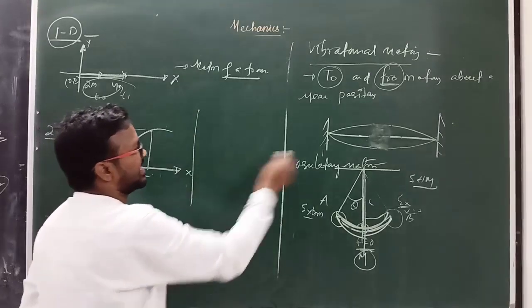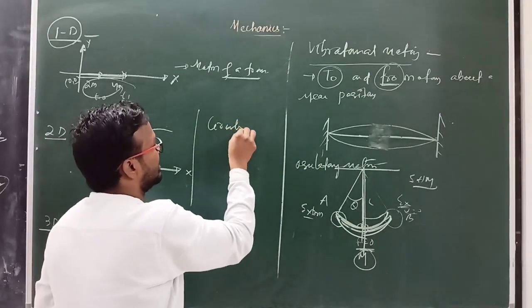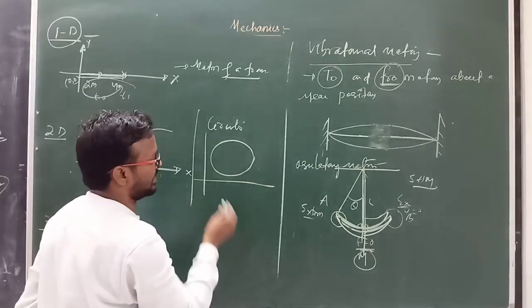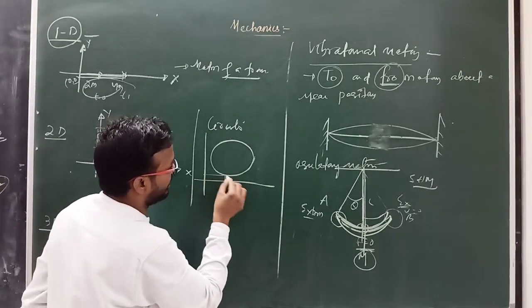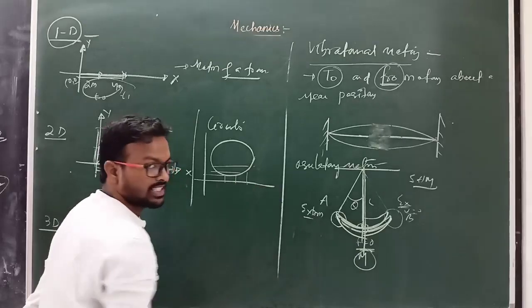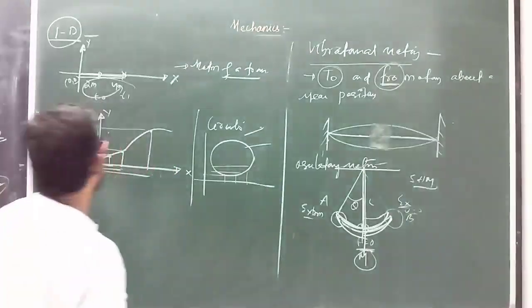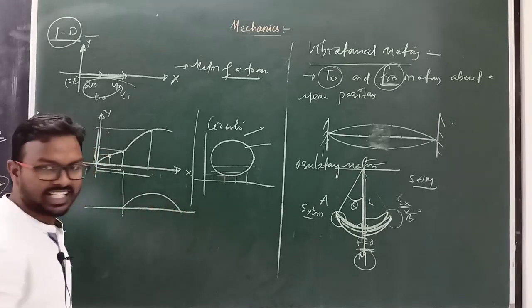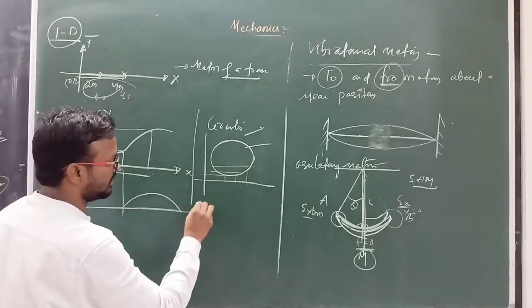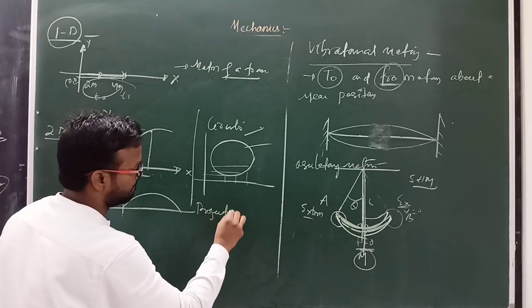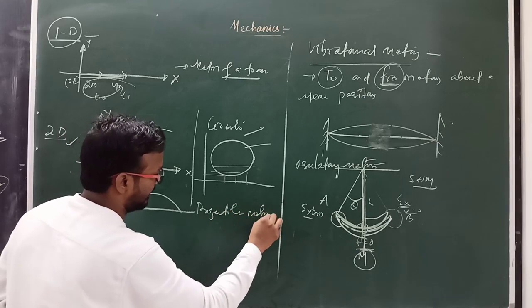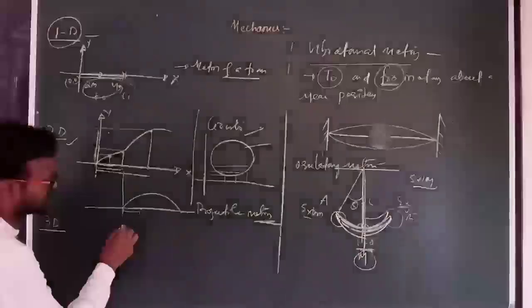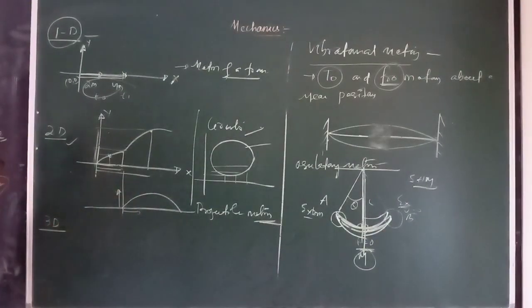Or you can take the example of circular motion, because here two coordinates are changing: x changes, y changes. Clear? Or you can say this is projectile motion. Circular motion and projectile motion we'll discuss in an upcoming class. In projectile motion, the x coordinate changes and the y coordinate also changes.